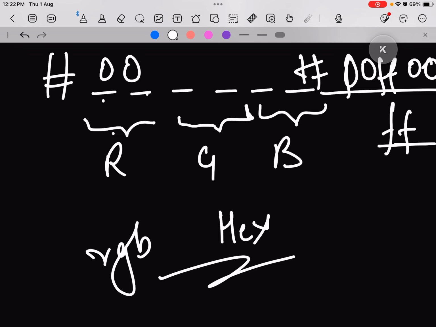HTML CSS now. We are not going to discuss the entire CSS in this topic, but we'll have a basic idea about CSS. We already know that CSS is basically useful for adding beauty, right?